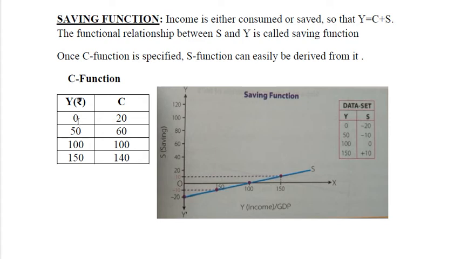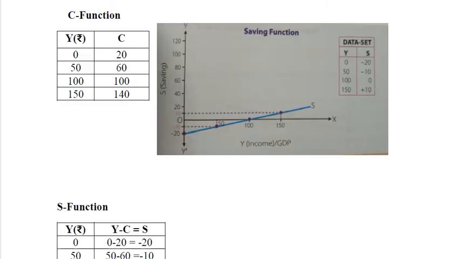So at 0 level consumption is 20, which is autonomous consumption, and when income is 100 consumption is also 100, this is the break even point. और उसके बाद this is the condition after break even, when income is 150 and consumption is 140.